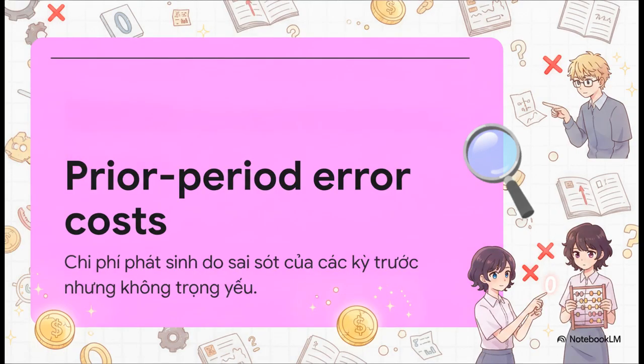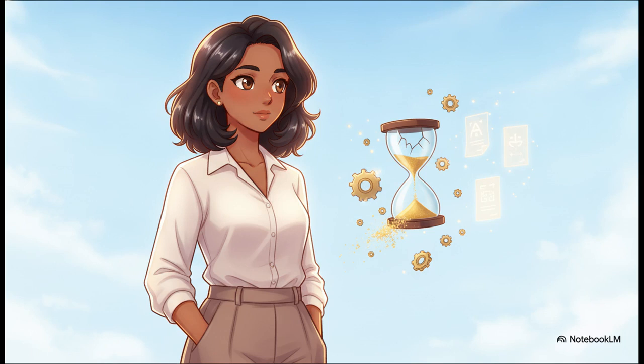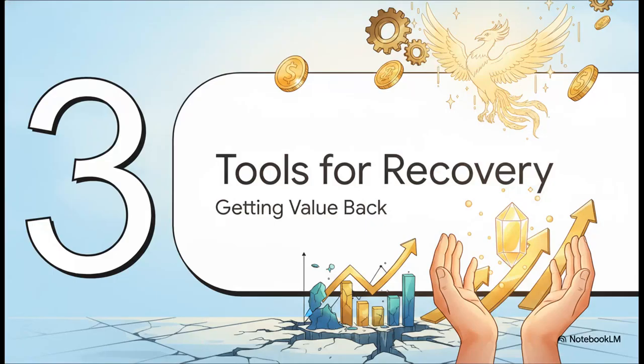Now for a slightly longer one. Immaterial prior period error costs. These are expenses from small, unimportant mistakes made in previous accounting years. To recap this section really quickly, let's look back at those 3 terms: unclaimed, time-barred, and immaterial prior period error costs. And that brings us to Section 3. Tools for recovery, getting value back.